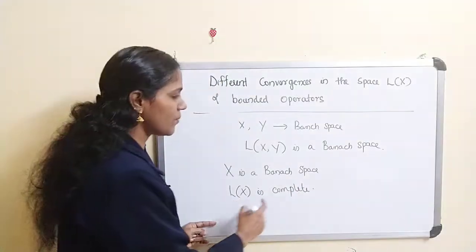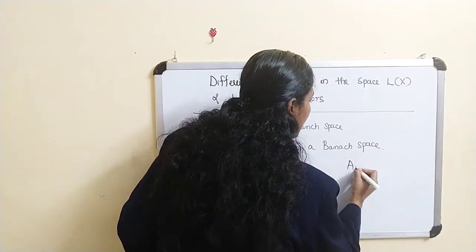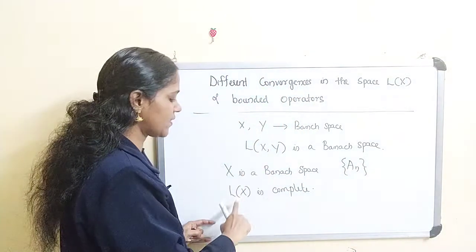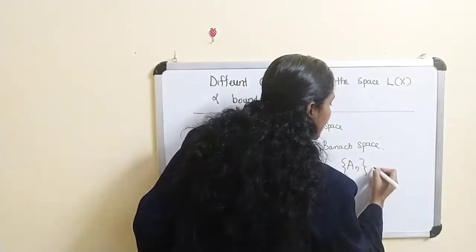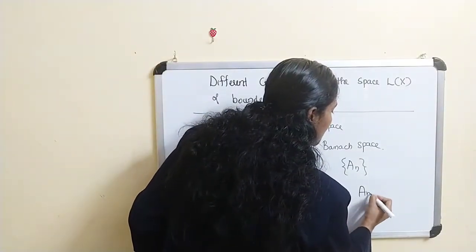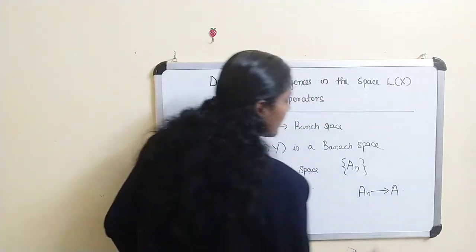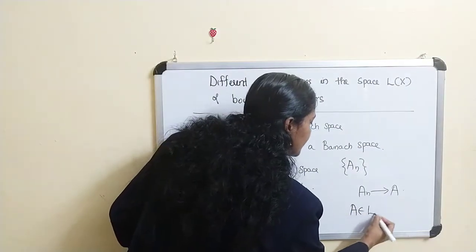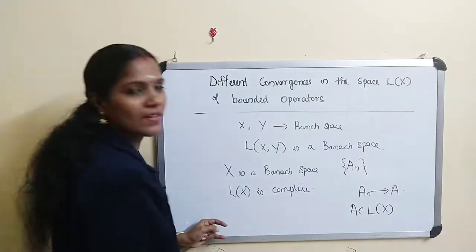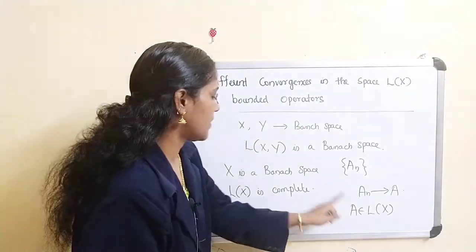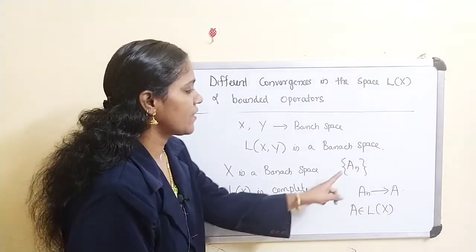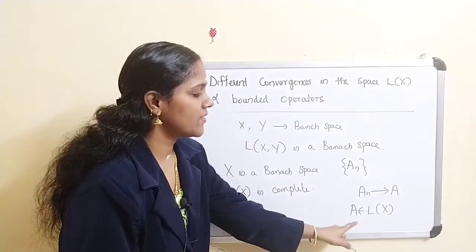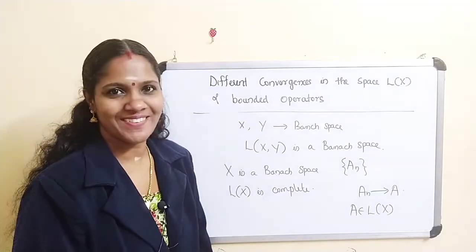Now suppose A_n converges to A. Let A_n be a Cauchy sequence in L(X), and A_n converges to A. This implies A belongs to L(X). Therefore, as L(X) is complete, if A_n is a Cauchy sequence of bounded operators, then A is also a bounded operator.